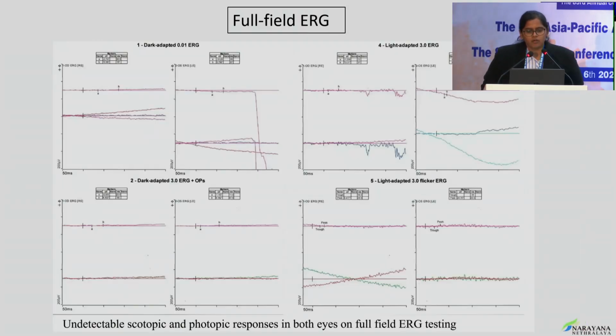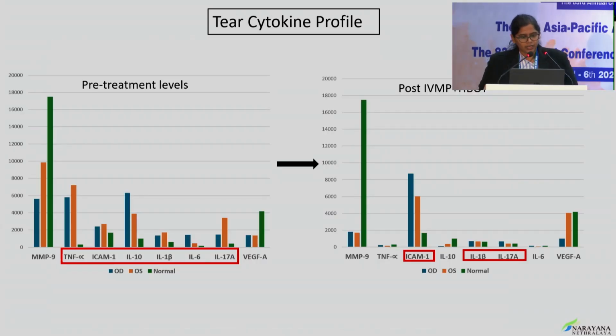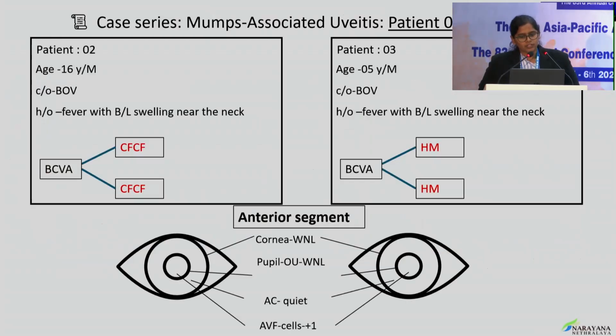retinal layers. Full field ERG showed undetectable scotopic and photopic response in both the eyes, whereas multifocal ERG showed light response only in the central area. A tear cytokine profile was done using a biopath M finder, which showed pre-treatment there were raised cytokine levels, most of which reduced post IVMP and hyperbaric oxygen therapy.